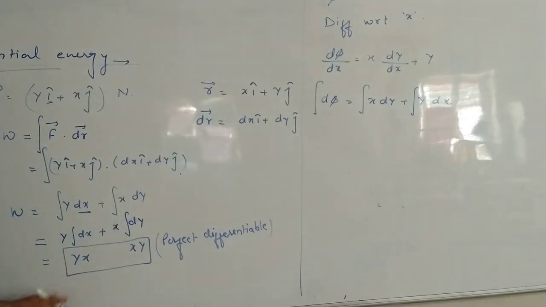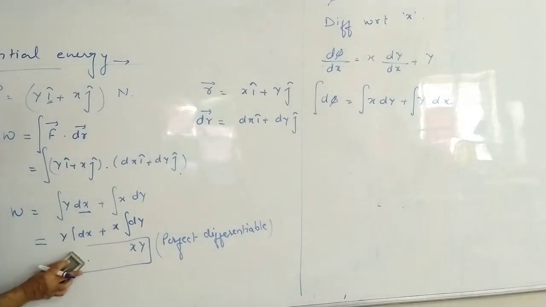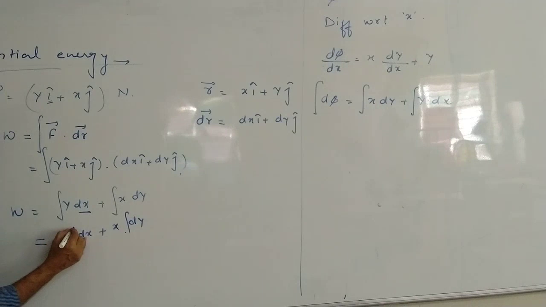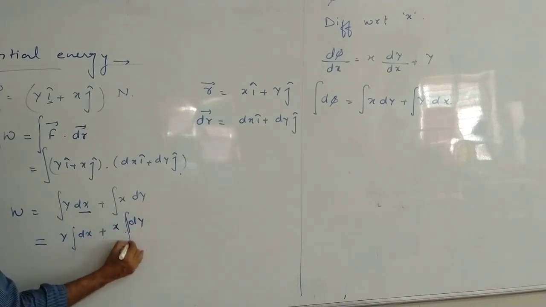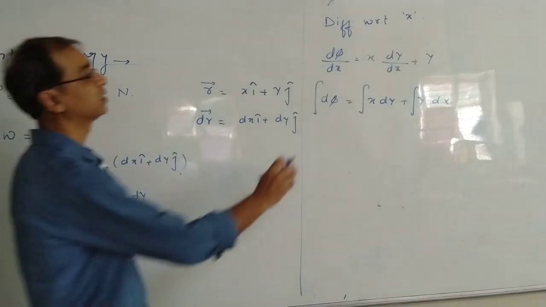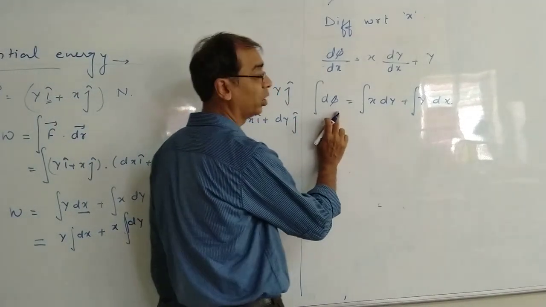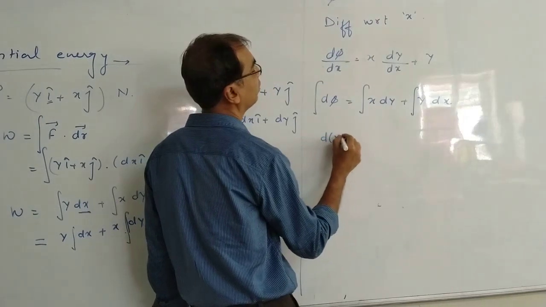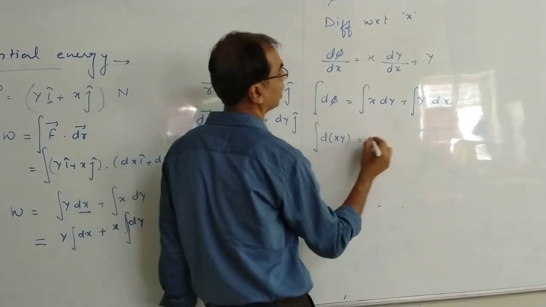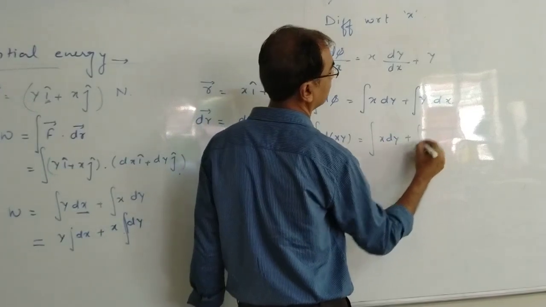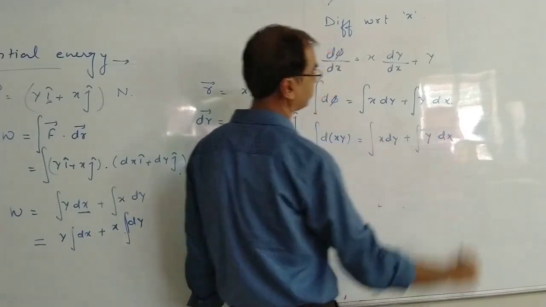Now check the left side, right here. We found already they are perfect differentiable. Work done is equal to the integral of y dx plus x dy, but here I can see its value is d phi. What is phi? It is xy. That means d of xy can be written as x dy plus y dx.